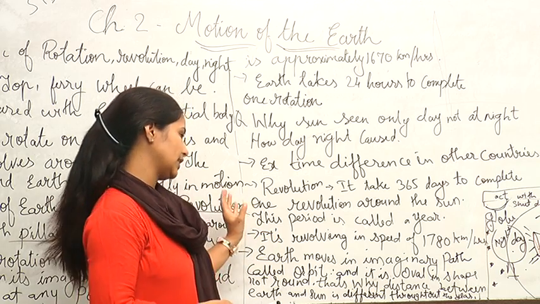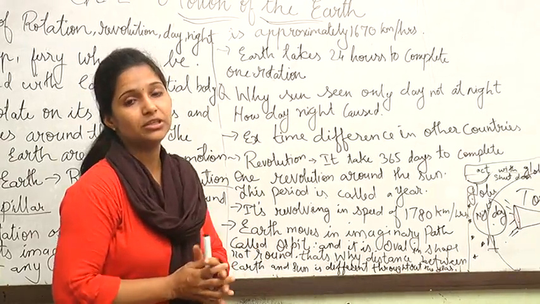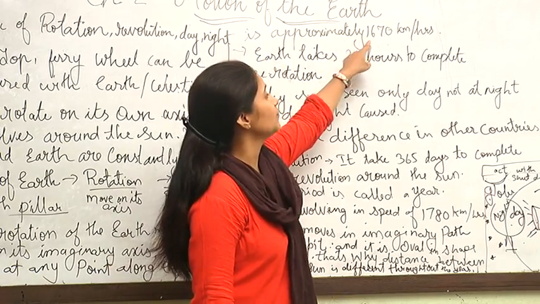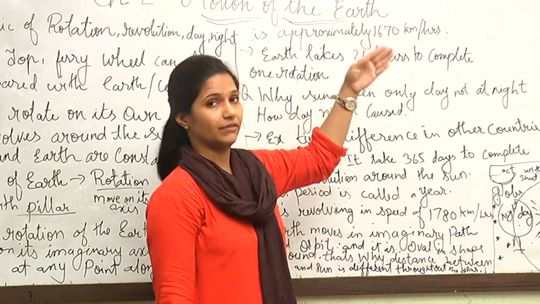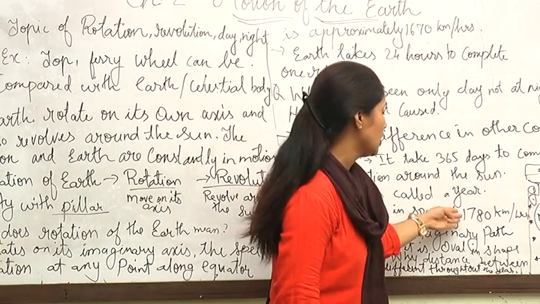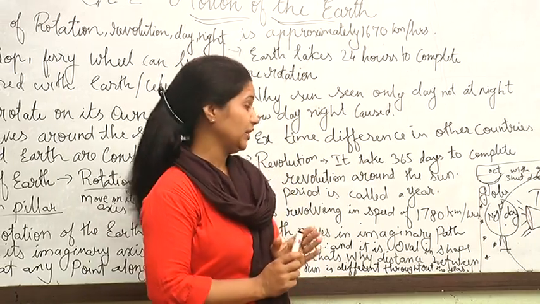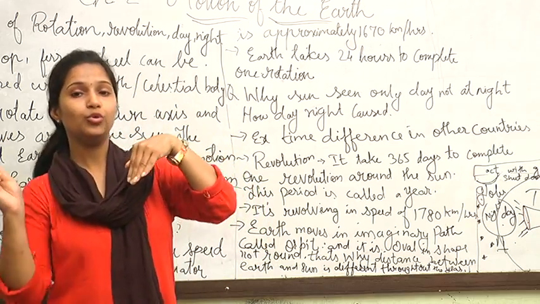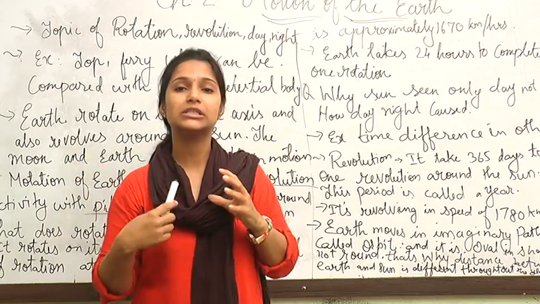The earth is revolving at a speed of 1780 kilometers per hour. Here we can see the rotation speed is 1670 kilometers within 1 hour. But the revolution coverage is 1780 kilometers per hour. That means it is more, but even though it takes 365 days, because it has to move a very large round, because it is revolving around the sun.